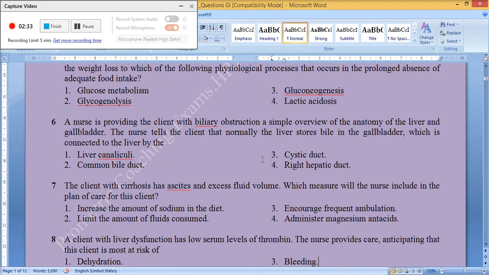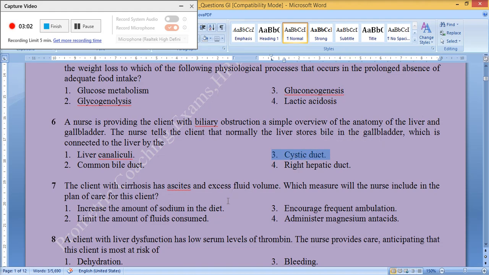The nurse is providing the client with biliary obstruction a simple overview of the anatomy of the liver and gallbladder. The nurse tells the client that normally the liver stores bile in the gallbladder, which is connected to the liver by the 1. Liver canaliculi. 2. Common bile duct. 3. Cystic duct. 4. Right hepatic duct. The correct answer is 3.